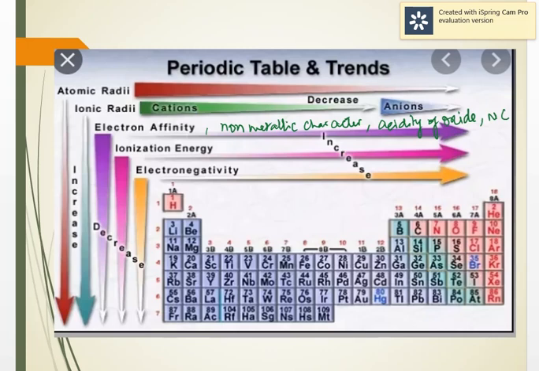Element with highest ionization energy. Yes, it's helium. The element with lowest ionization energy. Yes, it's cesium. The element with lowest density among metals. Yes, it's lithium.